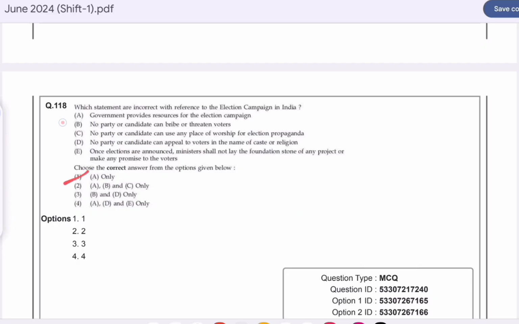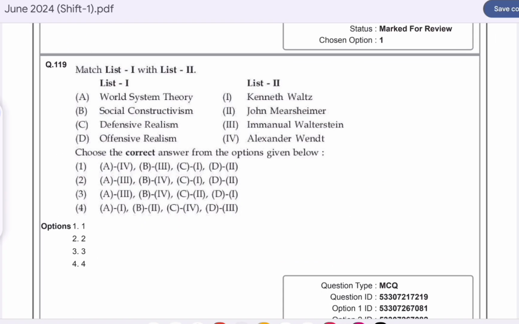Question number 118. Which of the following statements are incorrect with reference to the election campaign in India? Option A is correct here. A only: the government provides resources for the Election Commission. Question number 119. Match list 1 with list 2. Option B is correct here. World system theory is given by Immanuel Wallerstein. Social constructivism is given by Alexander Wendt. Defensive realism is given by Kenneth Waltz. And offensive realism is given by John Mearsheimer.